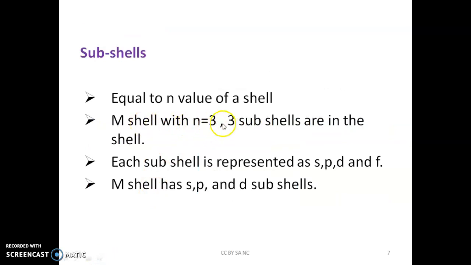So the M shell with n equal to 3 means there are 3 subshells present in the shell. These subshells are represented as s, p, d and f. So the M shell with n equal to 3 has s, p and d subshells.